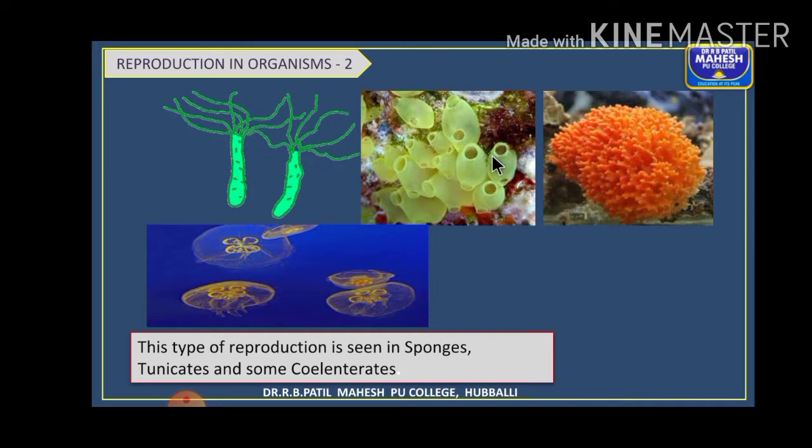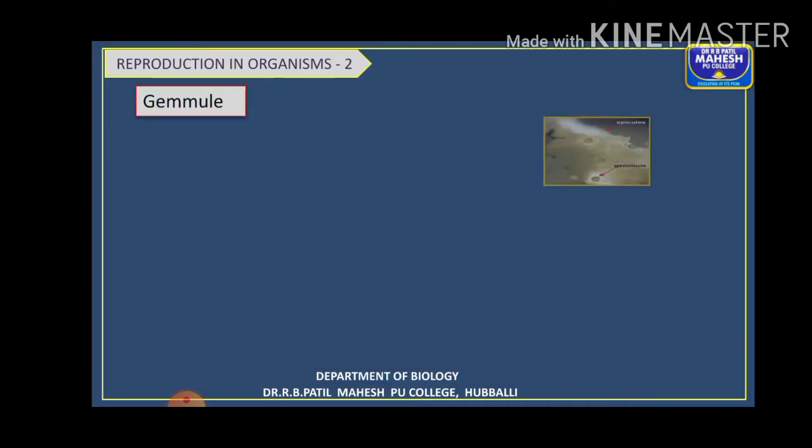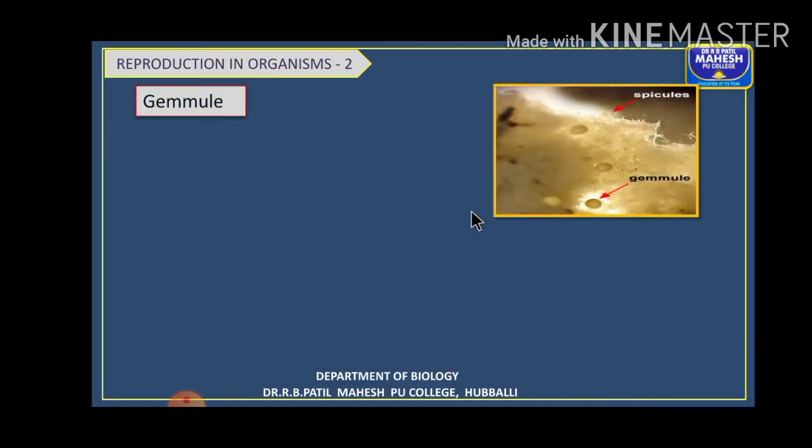As I told you, the other examples we can give are sponges, like Scypha. The same type of budding is seen also in coelenterates and tunicates. The buds I told you about just now are the external buds, which can also be called exogenous buds. Then the internal buds are called gemmules.